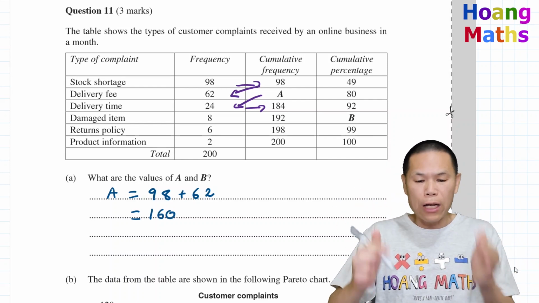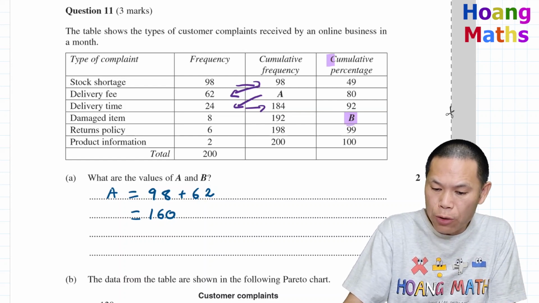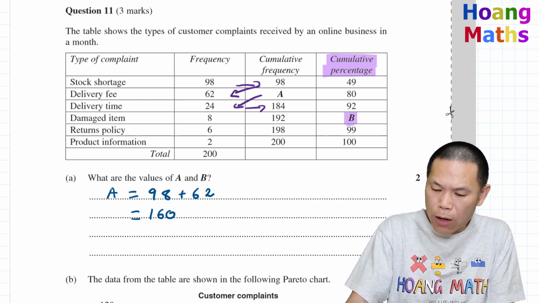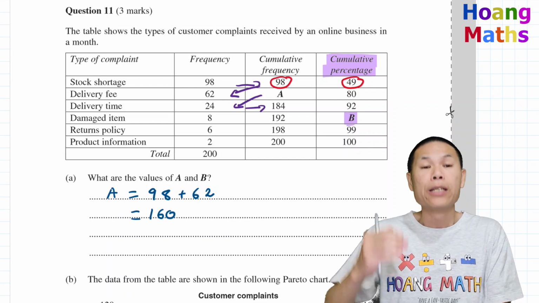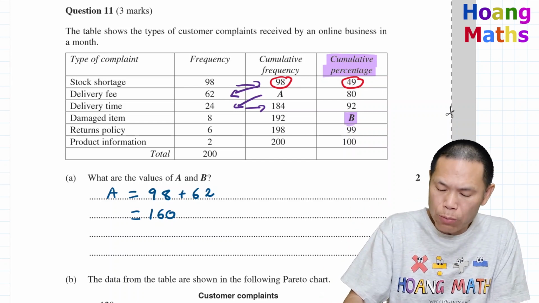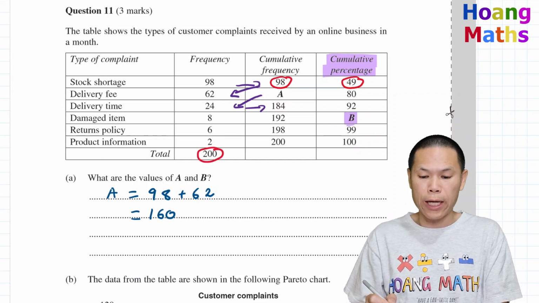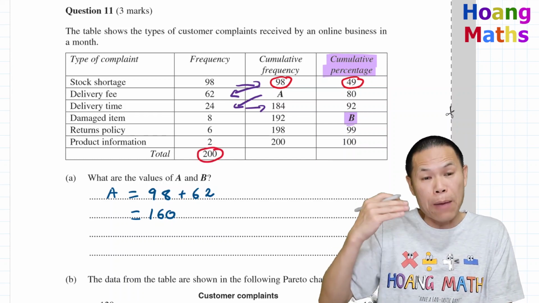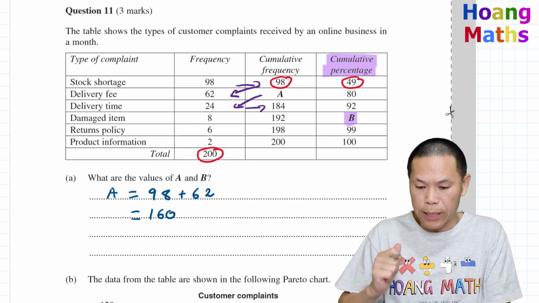And to work out the value of B, we know that B is the cumulative percentage. In other words, to work out this value here, we go 98 divided by the total frequency, which is 200. So we go 98 divided by 200 times 100%, because we want the cumulative percentage.